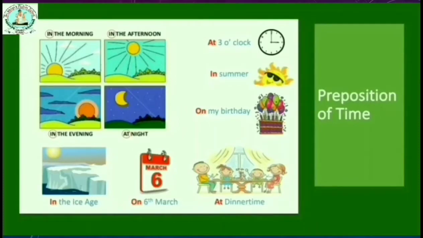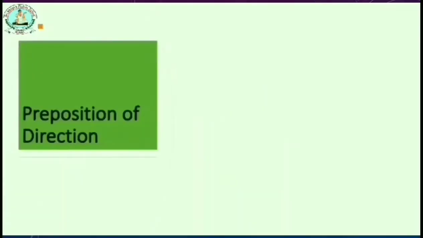So here are the words which are used as the preposition of time. Now whenever we are asking the question when, I will go there in the evening. When will I go? In the evening. So while asking the question when, we are getting the answer, and that word will be the preposition of time.